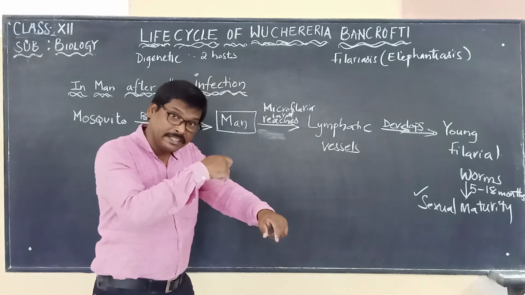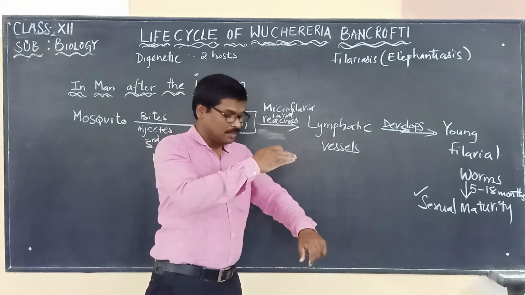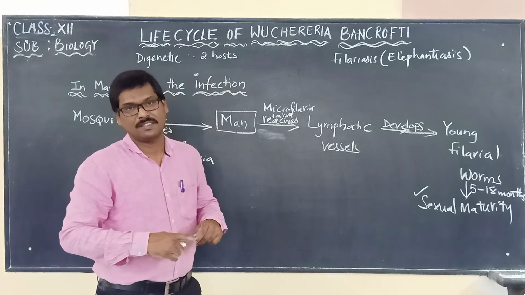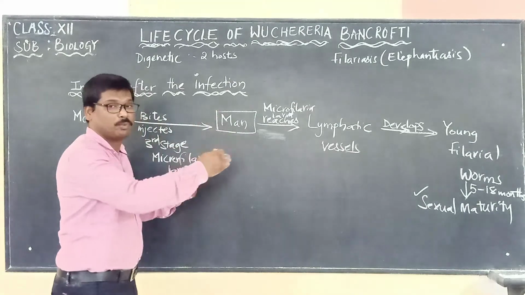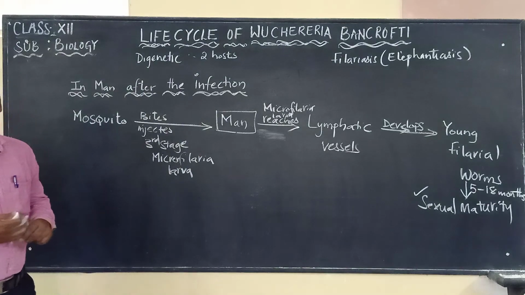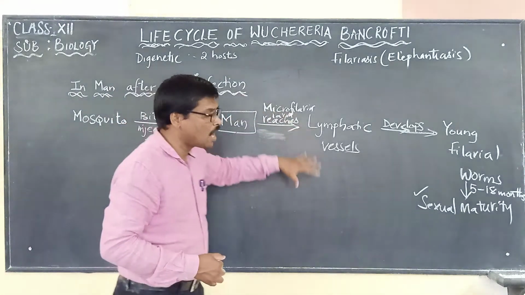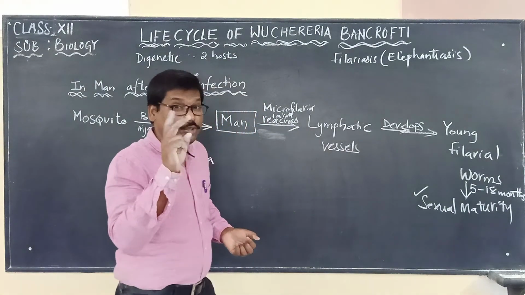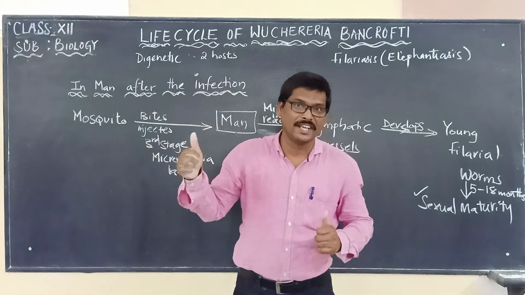They will be residing in the deep blood vessels during the daytime. That is very interesting. And again they will be coming back to the peripheral blood vessels during the night time. That is referred to as what? Nocturnal periodicity, we said. So as we studied already, all that process will be taking place in the life cycle of Wuchereria bancrofti. This is how the Wuchereria bancrofti will be completing its life cycle using two hosts. One is man and the other one is the female Culex mosquito.